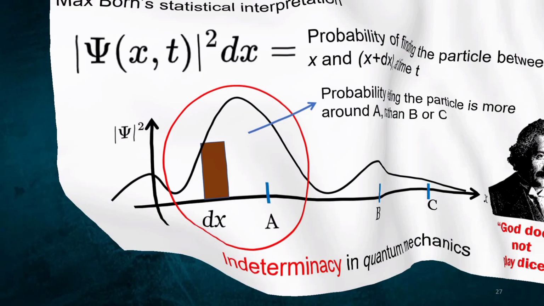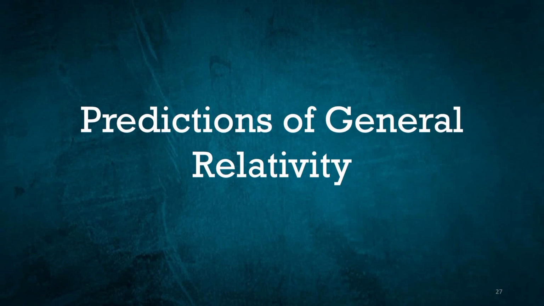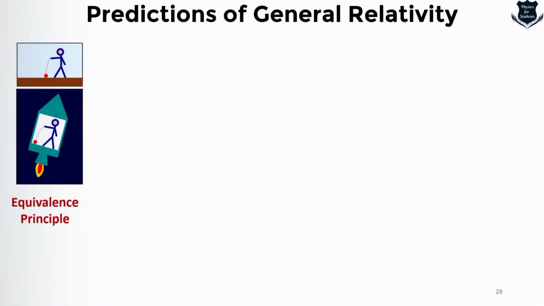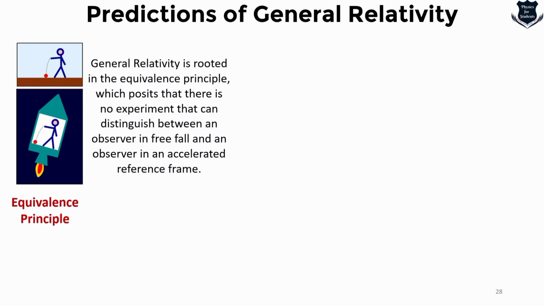What are those predictions? What are the important points that we will cover in the next part of the video? These are certainly called the predictions of general relativity. The first is the equivalence principle, where general relativity is rooted in the principle which posits that there is no experiment that can distinguish between an observer in free fall, that is in a gravitational field, and an observer in an accelerated reference frame.